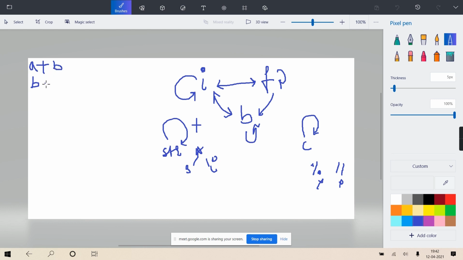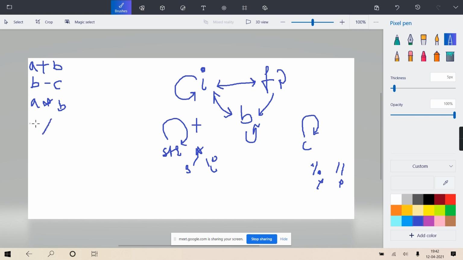So a plus b, a minus b, or b minus c, you take anything. It will subtract c from b and give you the result. Multiplication, a and b, and the star operator. Now these three are common, you know them. The remaining ones need explanation, which I'll quickly tell you.